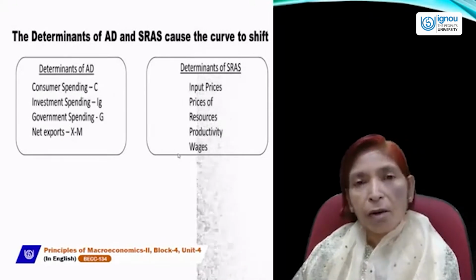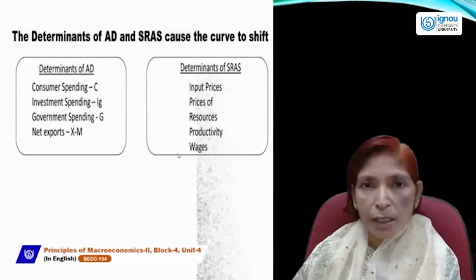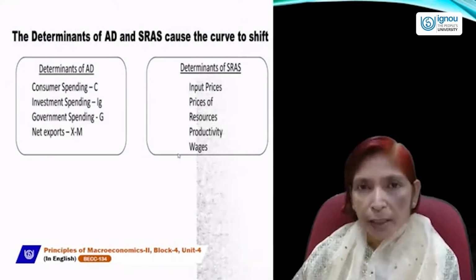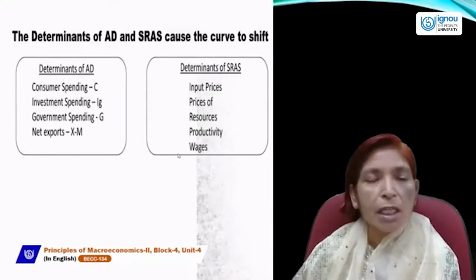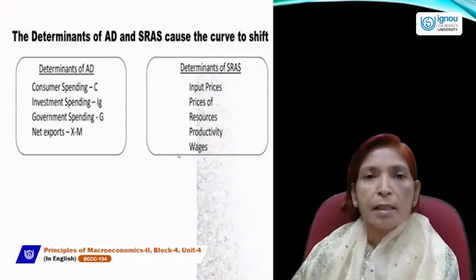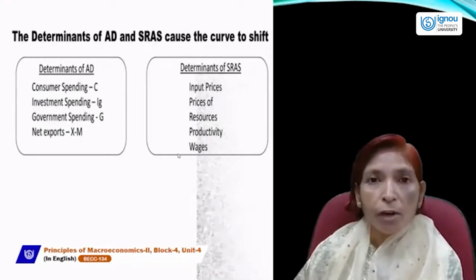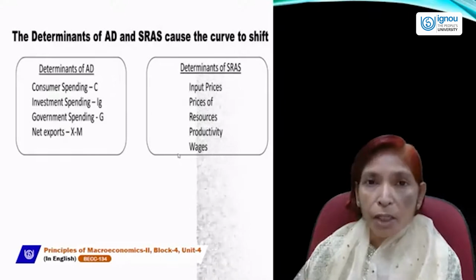And the main causes of shift in the aggregate supply curve are change in technology, change in future price expectations, change in price of inputs, change in size and change in the nature of inputs, and change in the climatic conditions.